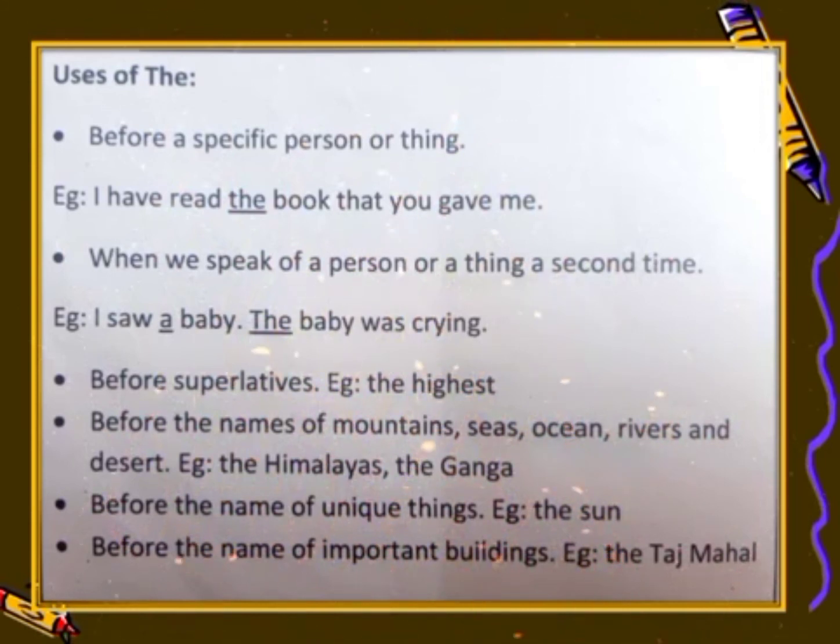It is used before the name of unique things like the sun. And it is also used before the name of important buildings. For example, the Taj Mahal, the India Gate, the Red Fort, right? So these all are the important buildings. That's why we have used the article, that is the definite article, the. I hope you all must have understood this.